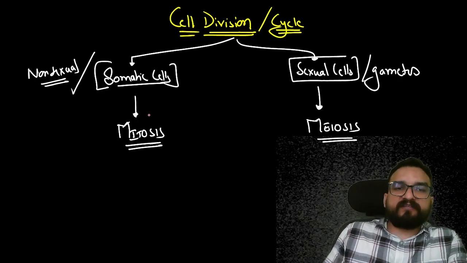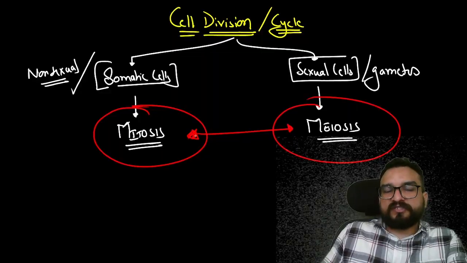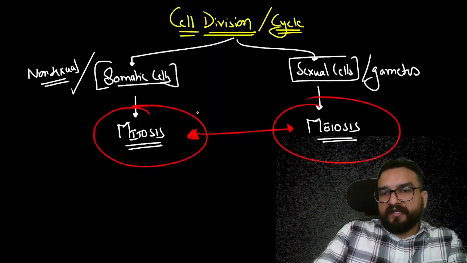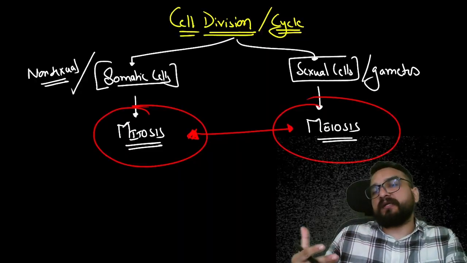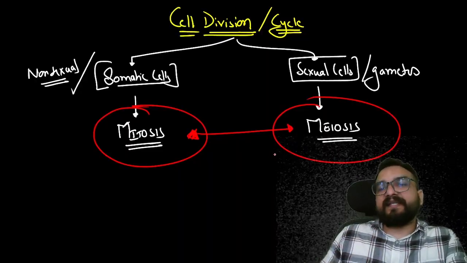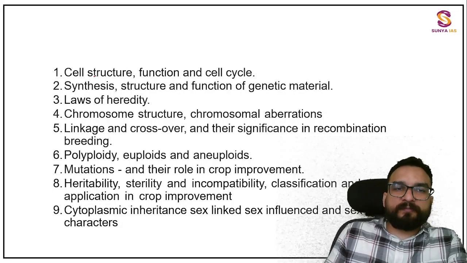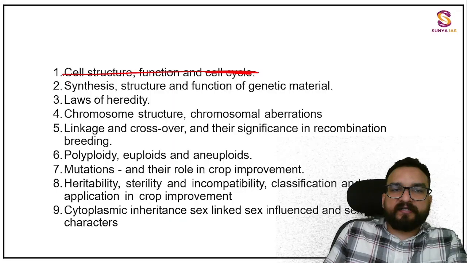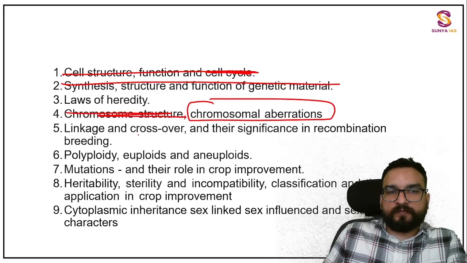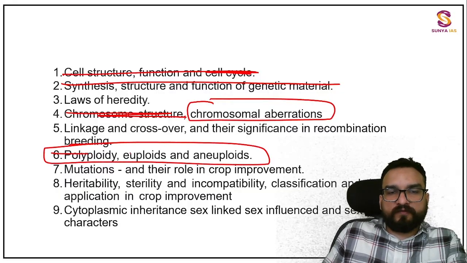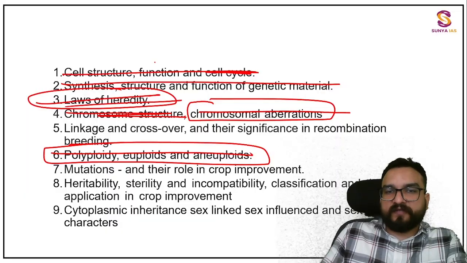So this way we have covered mitosis and meiosis in this particular session, guys. Mitosis and meiosis is completed. Later on, I'll tell you why chromosome aberrations happen. That you will understand in the next class. Just try to absorb this information right now. Just check out the PPT now. The cell cycle has been completed, the synthesis is completed, and chromosome structure is completed. In the next class, this topic and this topic we will get over with. In the next lecture, the 5th lecture, we will get over with laws of heredity, right?